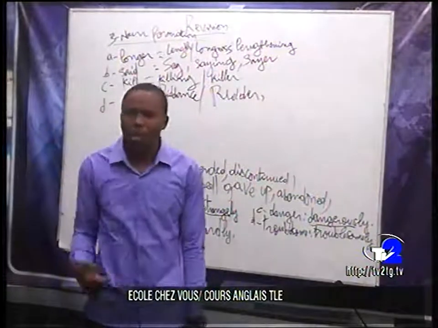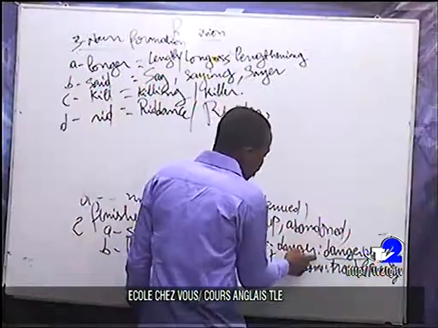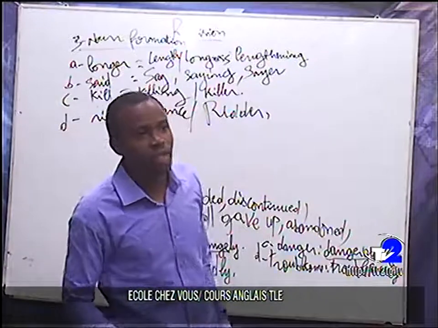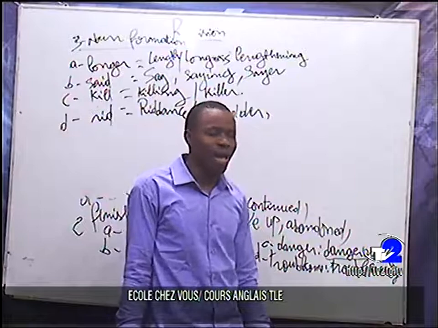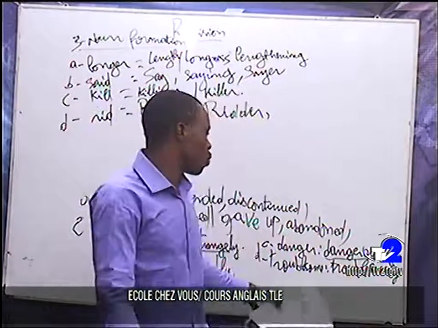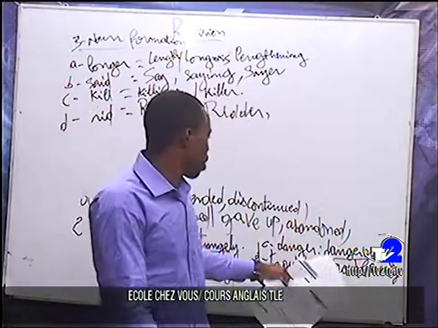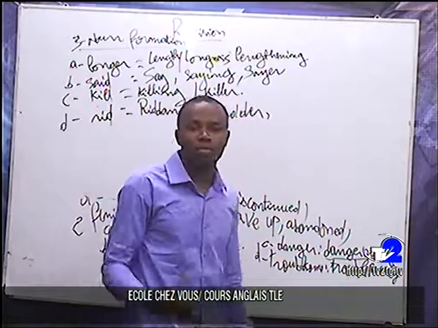Are you following? When we had, for instance, danger, which is in fact a noun, we transform it into an adjective, which is dangerous, and plus this adjective, we just added ly, and it becomes dangerously.